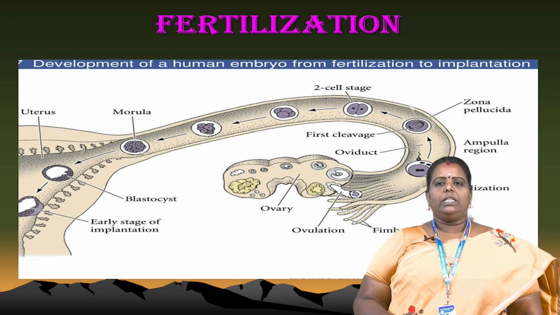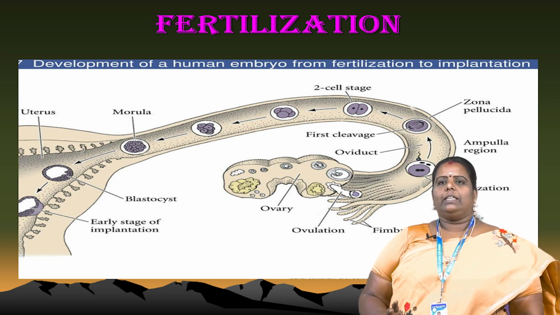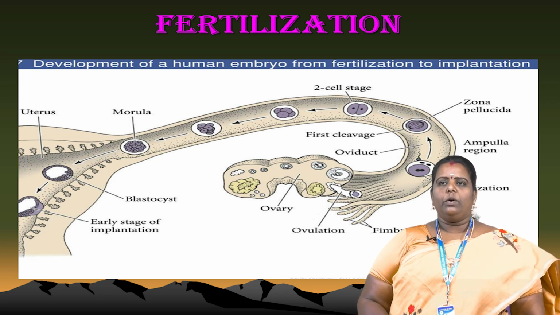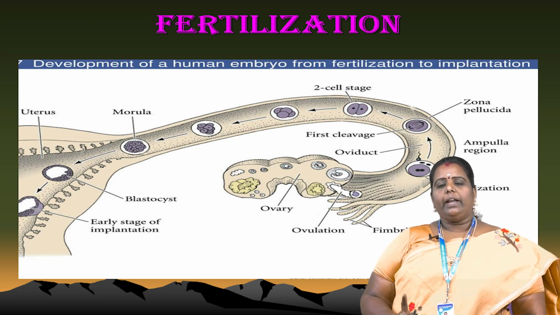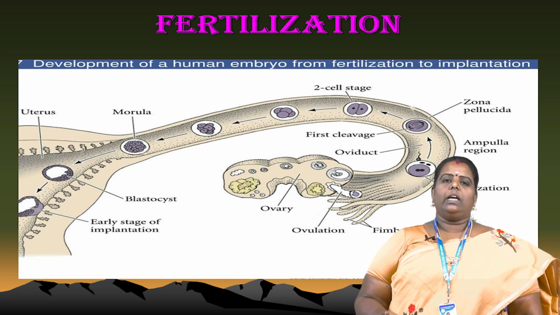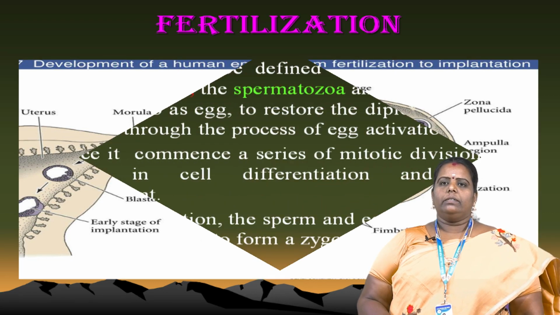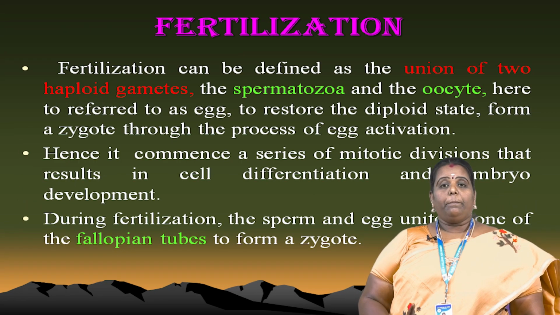After the blastocyst stage, the early stage of implantation occurs in the uterus. That is the amazing part of fertilization. This picture shows the development of the human embryo from fertilization to implantation. Implantation means that after these cells develop, they go to the uterus and implant. That is implantation.